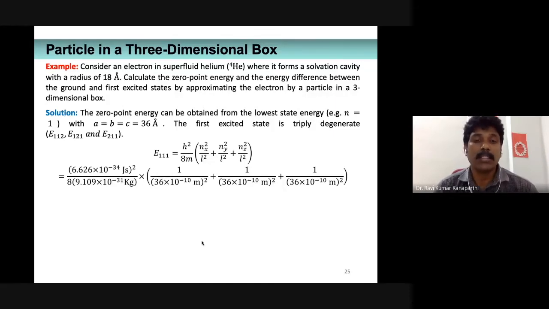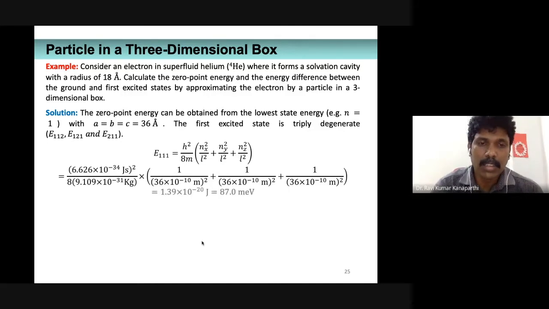L is known, 36 angstrom, where an angstrom is 10 to the power minus 10 meter. Substitute all those things and find E111. Similarly, for the first excited state, we have three states: E211, E121, or E112. It doesn't matter, all of these are degenerate, so you can take any of them.